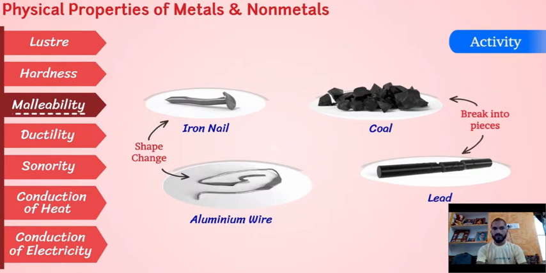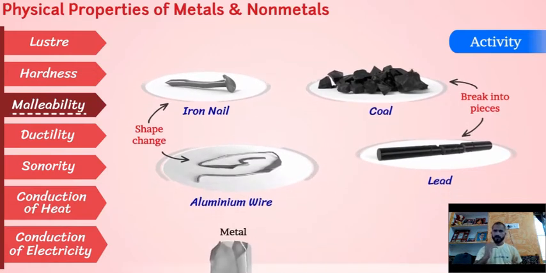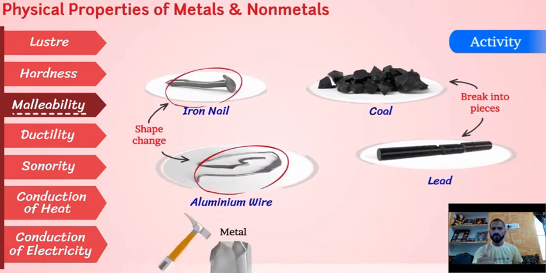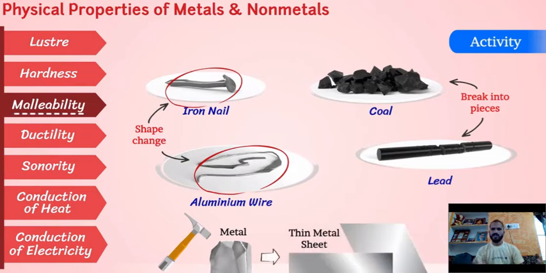Iron nail and aluminum wire are both metals. They have the property of malleability. It means the iron and aluminum both can be converted into thin sheets. We can make sheets from these metals. But the non-metals, when we beat them with a hammer, will break into pieces.